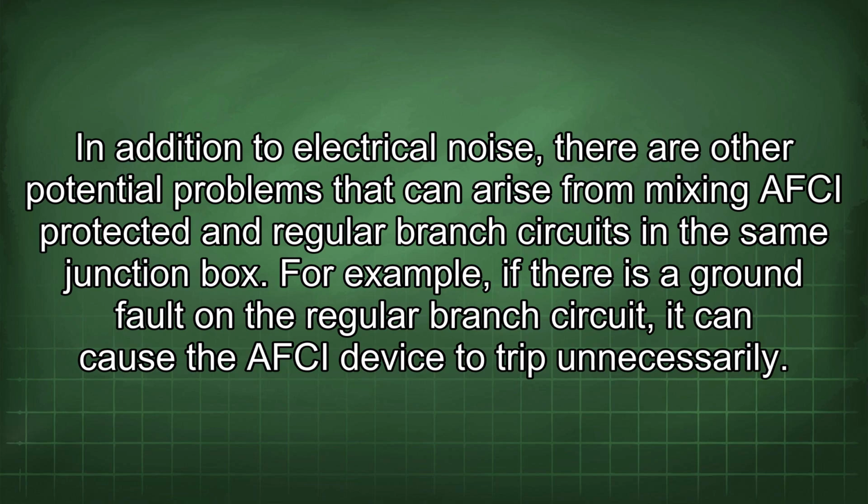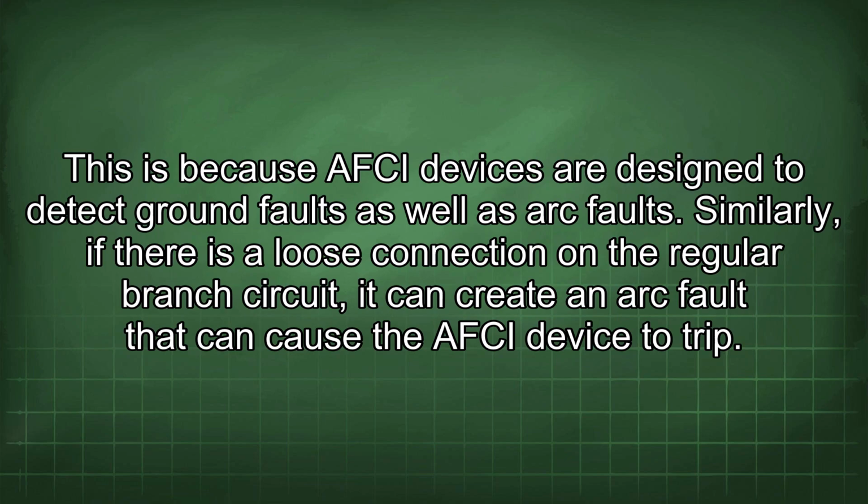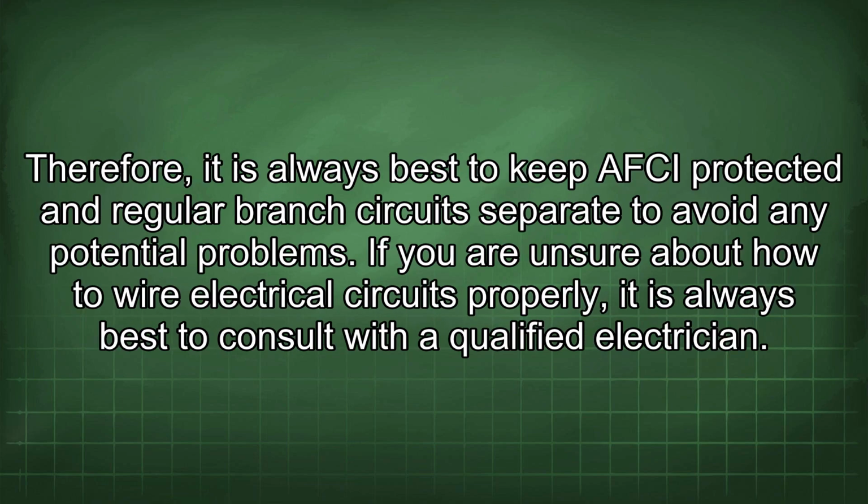In addition to electrical noise, there are other potential problems that can arise from mixing AFCI-protected and regular branch circuits in the same junction box. For example, if there is a ground fault on the regular branch circuit, it can cause the AFCI device to trip unnecessarily. This is because AFCI devices are designed to detect ground faults as well as arc faults. Similarly, if there is a loose connection on the regular branch circuit, it can create an arc fault that can cause the AFCI device to trip. Therefore, it is always best to keep AFCI protected and regular branch circuits separate to avoid any potential problems.